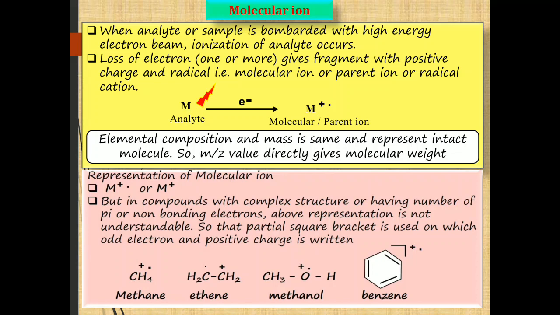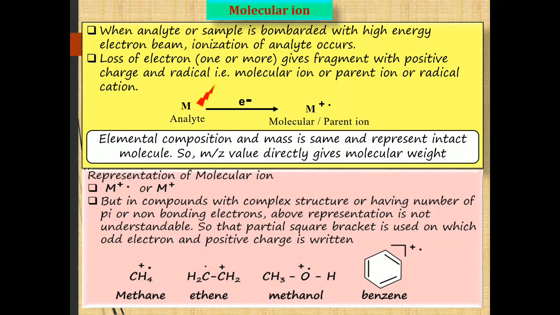If M is the organic molecule, then the molecular ion becomes M radical cation or M cation. But this simple representation is not understandable when the compound has a complex structure or contains a number of pi electrons or non-bonding electrons. Then a different type of representation is used for the molecular ion.